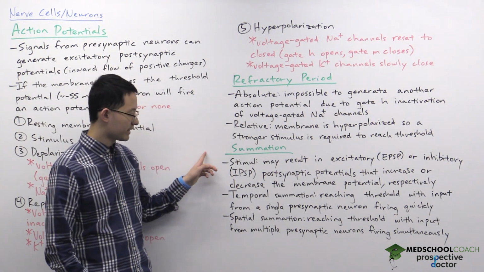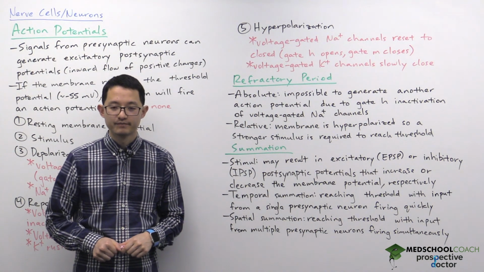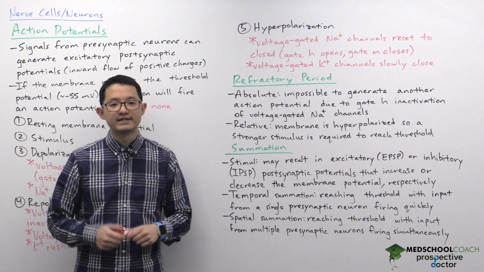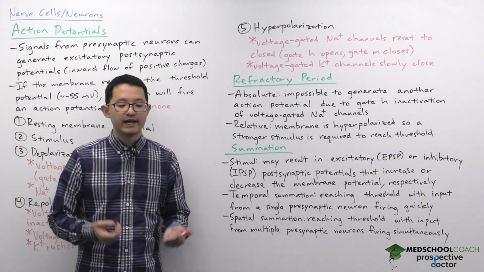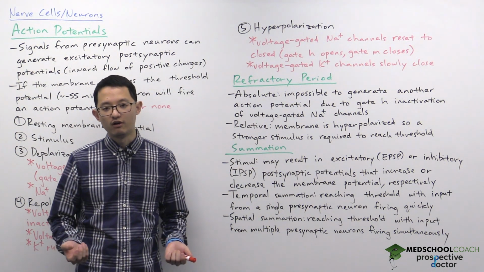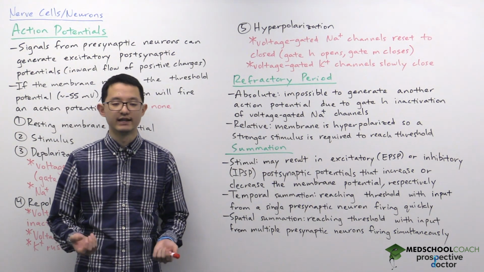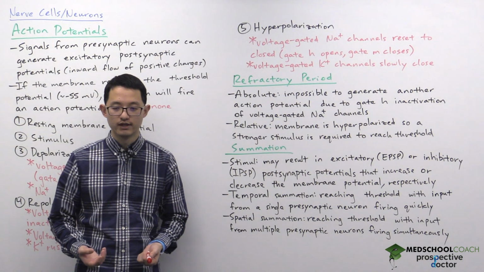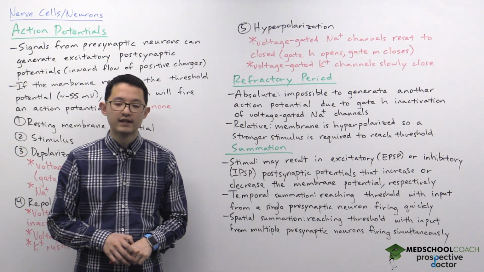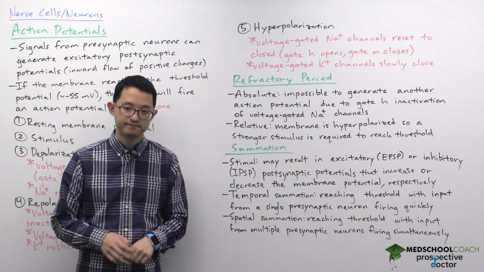So the last thing I want to talk about is summation. As we discussed, when a cell receives an input, that input is often fairly small and isn't going to be enough to get the cell to threshold. So in order to get to threshold, this requires summation.